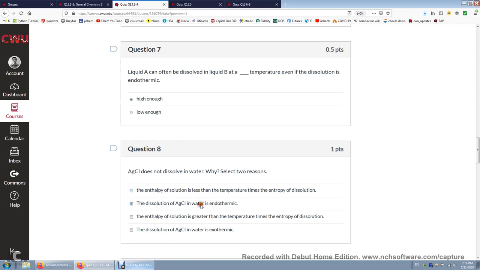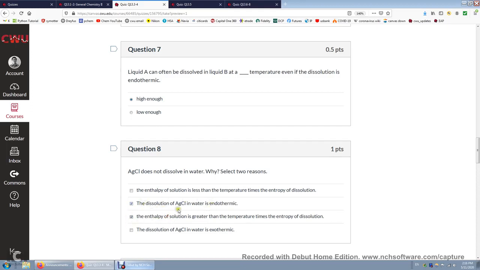Not only that, we have to understand that in this dissolution, silver chloride does not dissolve in water because the entropic effect, this T delta S, is less than delta H. So delta H is greater than T delta S. Right, so there are two reasons.